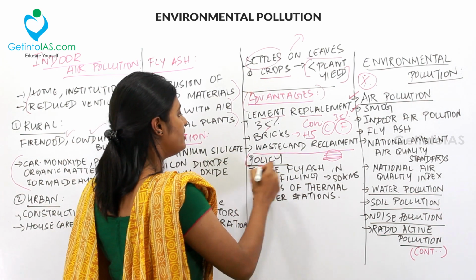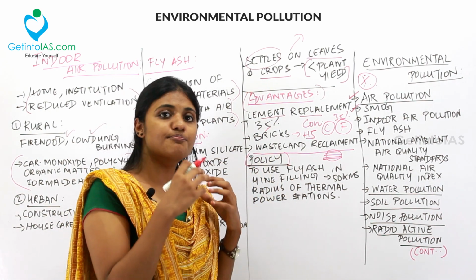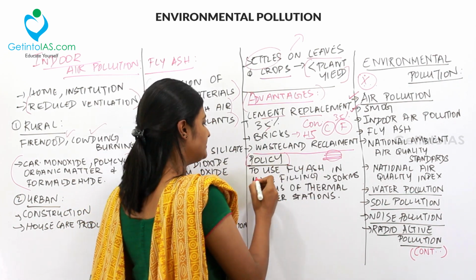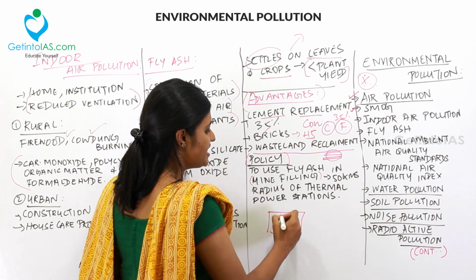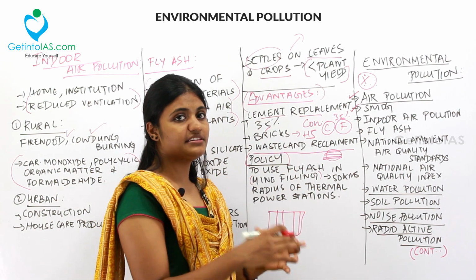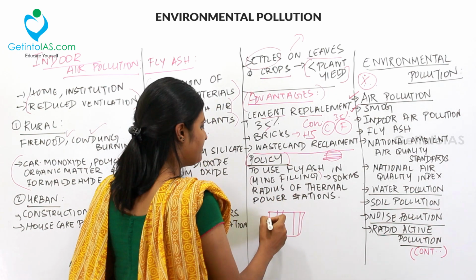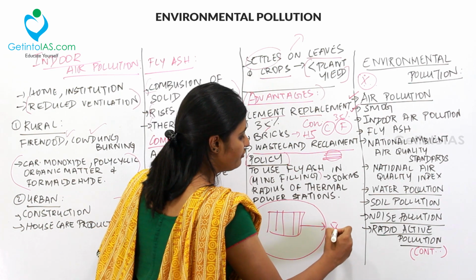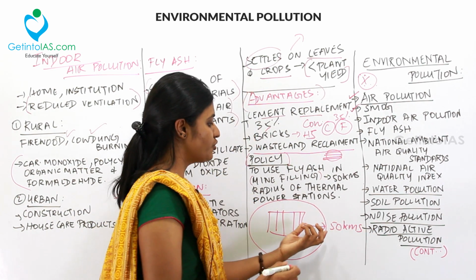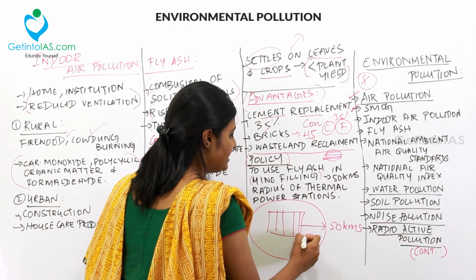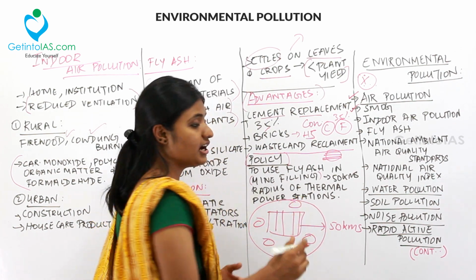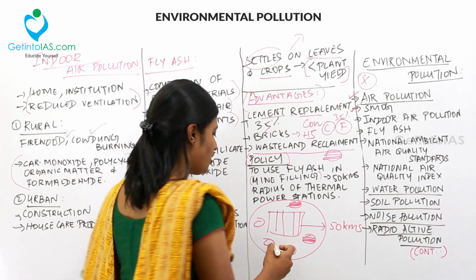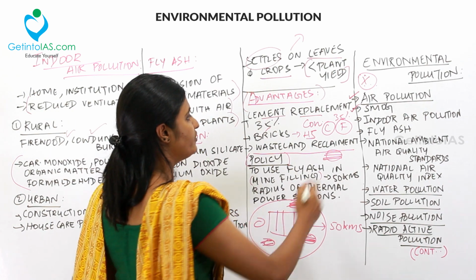And what are the policies brought in by the government? The main usage of fly ash is in mine fillings. There will be mine areas near power plants, any power plant that is using coal. For example, if there is a power plant, a radius of 50 kilometers is taken into account. Within the 50 kilometers, if there is any mine area, this mine area should be filled with the help of fly ash. So this is the strategic policy brought out by the government. So we're done with fly ash.